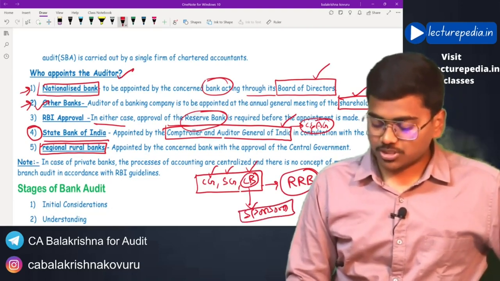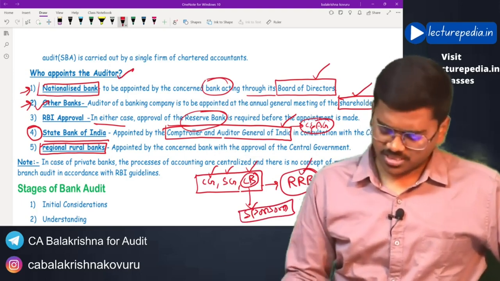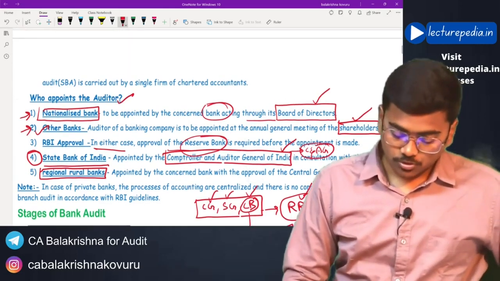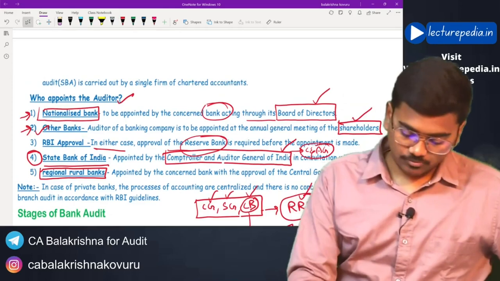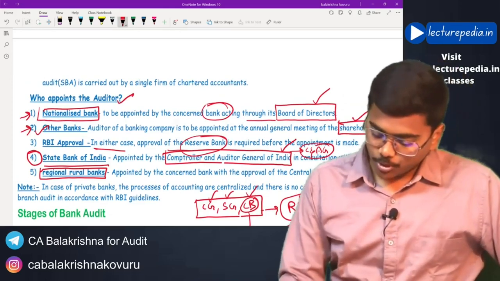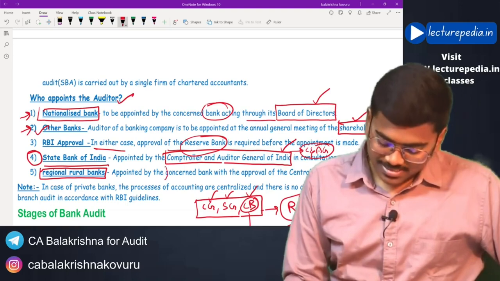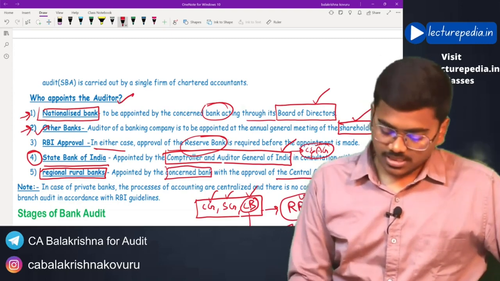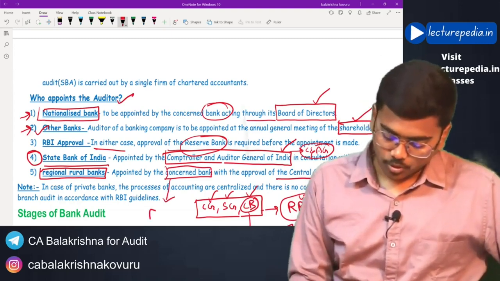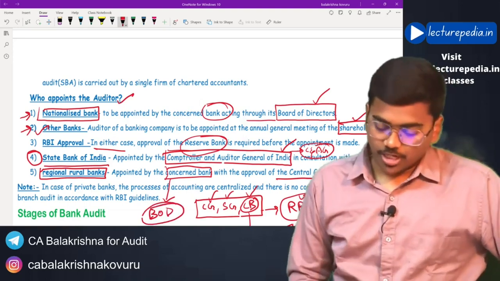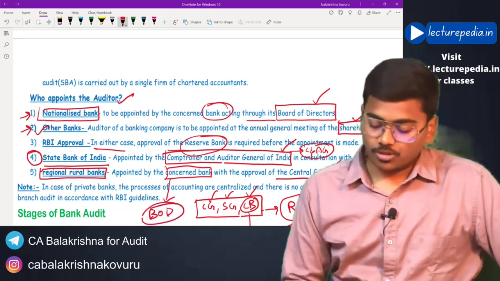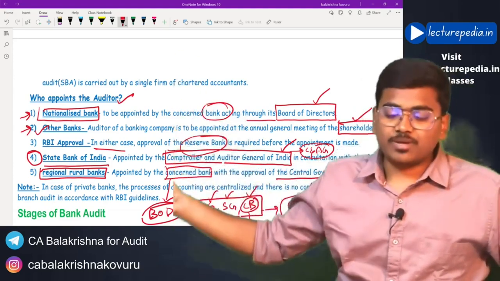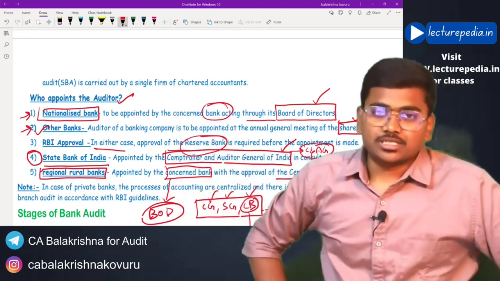Okay, they are sponsor bank for the regional rural bank. This concept, however, is not there in the syllabus, but just for understanding, I'm telling you that. So in case of these regional rural banks, the auditor will be appointed by the concerned bank itself with the approval of central government. Concerned bank means the board of directors of that bank will appoint the auditor with the approval of central government. So in case of different types of banks, different people will be appointing the auditor.